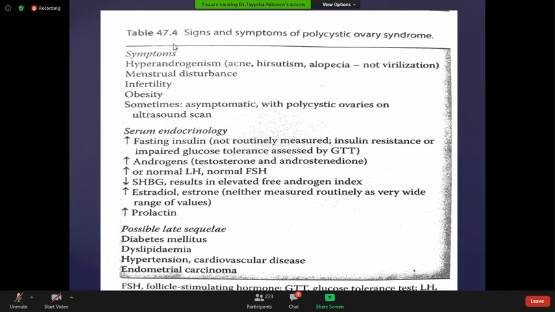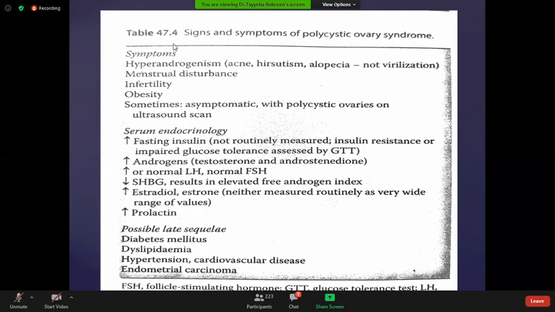Dyslipidemia is due to this obesity, and the patient has a tendency to have dyslipidemia. Hypertension, because of this dyslipidemia, and may have impaired glucose tolerance. The patient may have diabetes. So these are the complications of diabetes. The patient develops cardiovascular disease and hypertension.